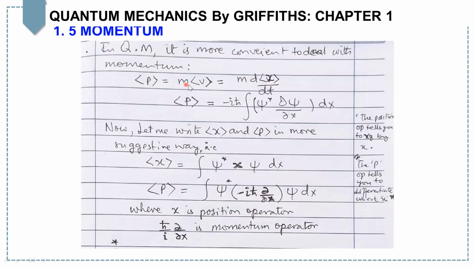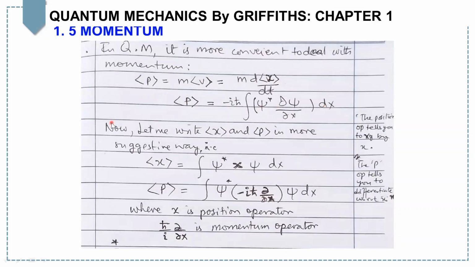Okay, now in quantum mechanics, it is more convenient to deal with momentum, and the momentum expectation value equals m times the expectation value of v. And you know, the expectation value of v is nothing but the derivative of the expectation value of x. Hence, the expectation value of p equals minus i h-bar times this term.